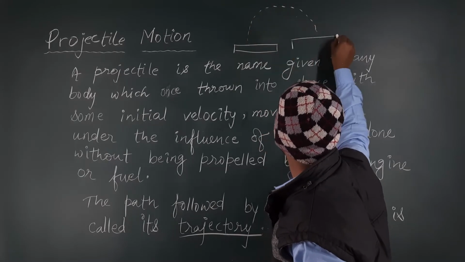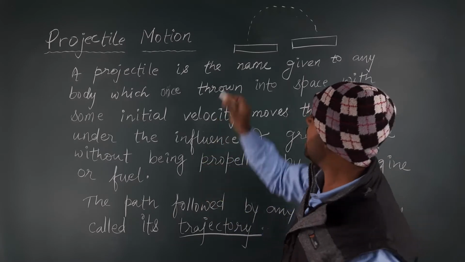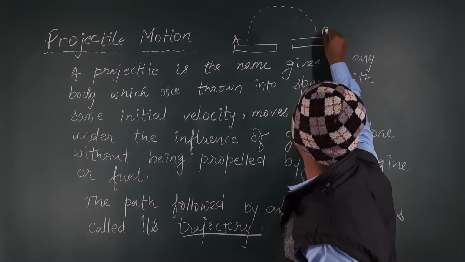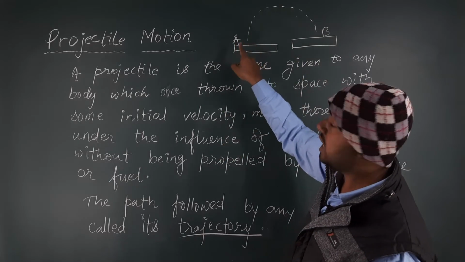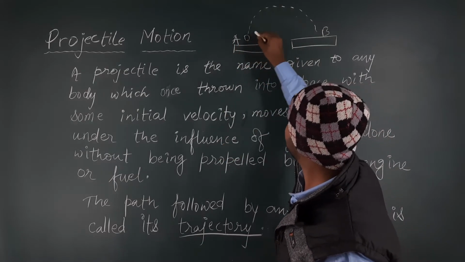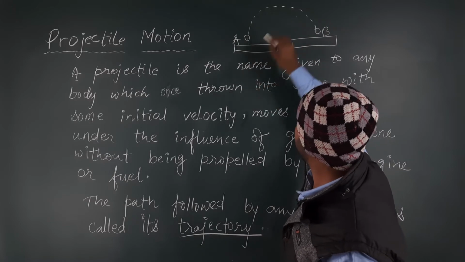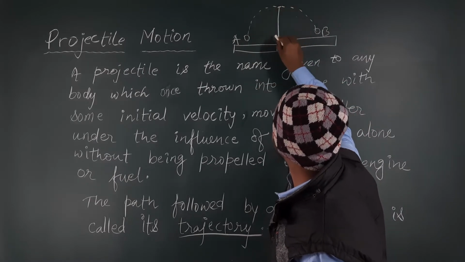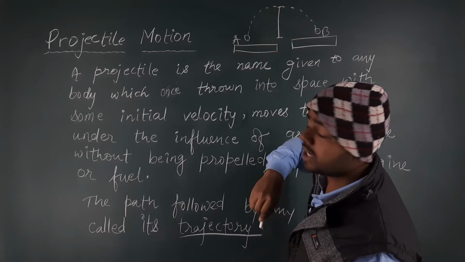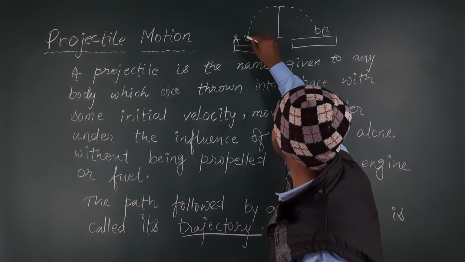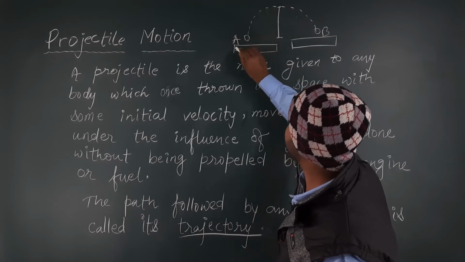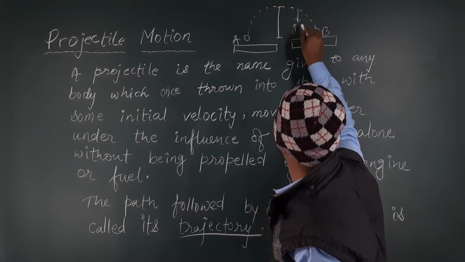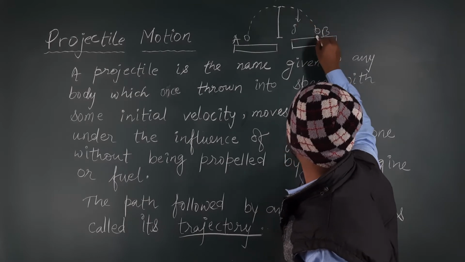Suppose we have a ball and there is a child named A and a child B. Child A has thrown the ball to child B, and the ball has reached a certain height, the maximum height of the ball, where the initial velocity which was given by the child has vanished, and now gravity has done its work and the ball is reaching down.